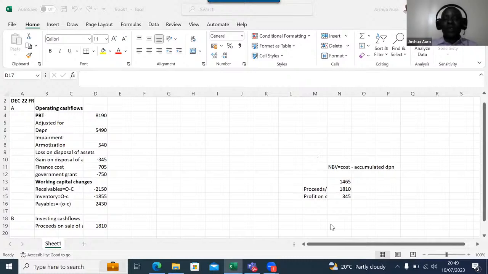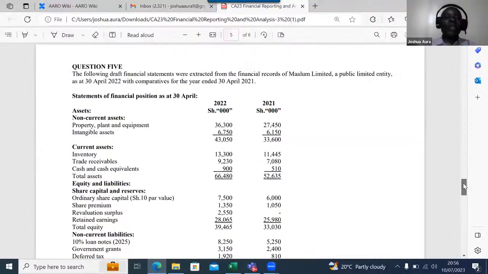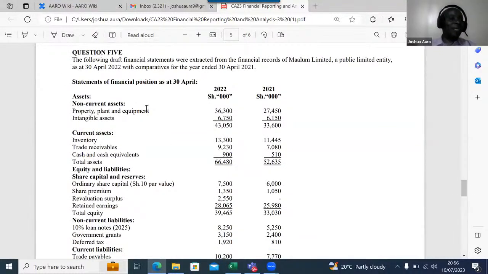Great. So then I would want to pose a question. I will talk about, in this case here, investing activities. And the investing activities, remember, we are basically looking at our long-term assets and current assets. So we're looking at PPE, we are looking at these intangible assets. On intangible assets, I can see I began the year with 6150 and I ended the year with 6750. So there's a change in the balance sheet.